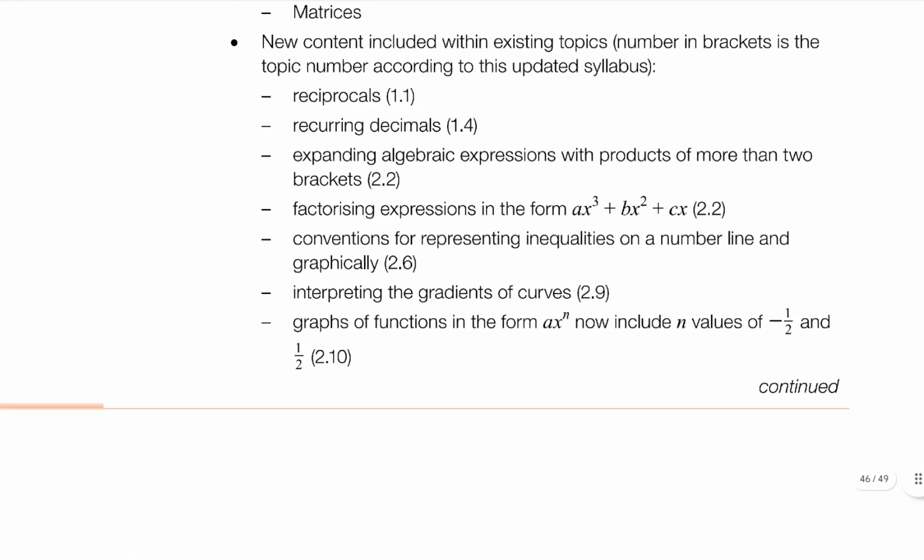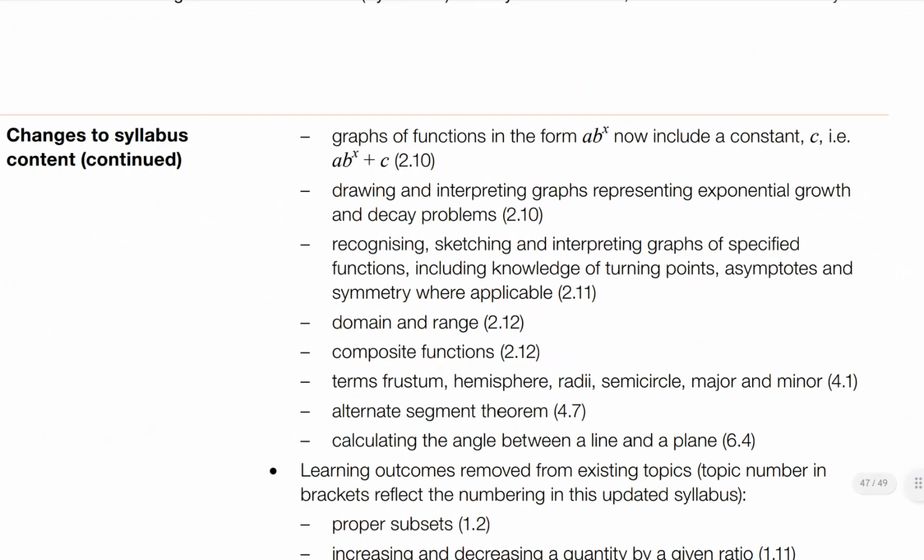Next, graphs of functions in the form a x to the n now include values of negative a half and a half. Normally it was integers, but now we have square roots and reciprocals of square roots of x. So it will be either the square root of x or a over the square root of x, x to the negative half or x to the half, using indices rules. Continued. Graphs of functions in the form a b to the x now include a constant c, i.e. a b to the x plus c.